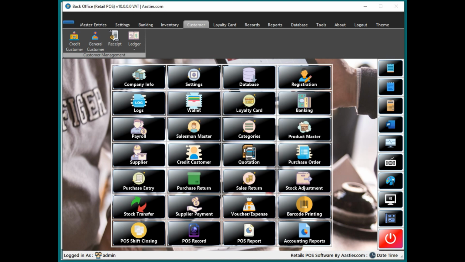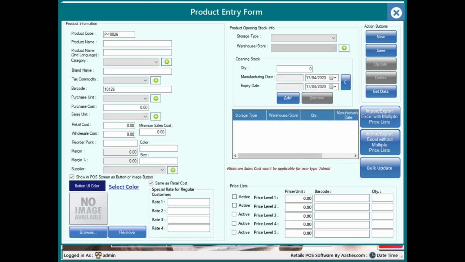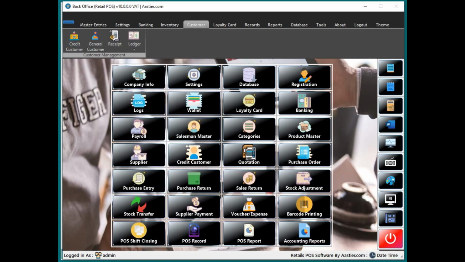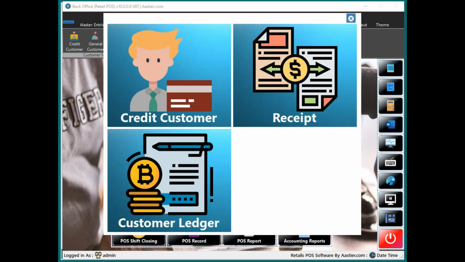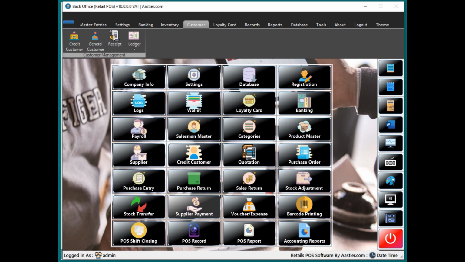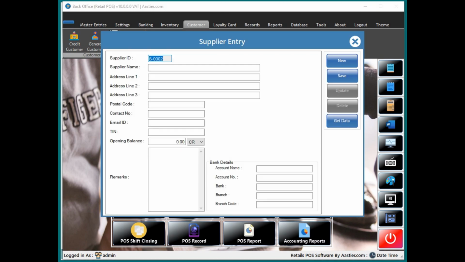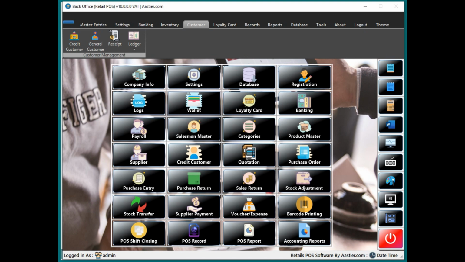And this is a products master, where you will just add your products and update your price and everything. And credit customer account creations and their credit payment entry, everything you can manage here. Ledger and all. And supplier, you need to create it. Supplier account, you have to create it from here. Supplier means the one who provide the materials to your shops, where you're going to purchase your shop materials.